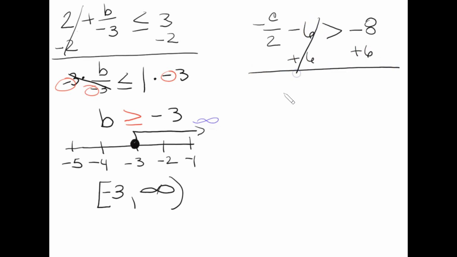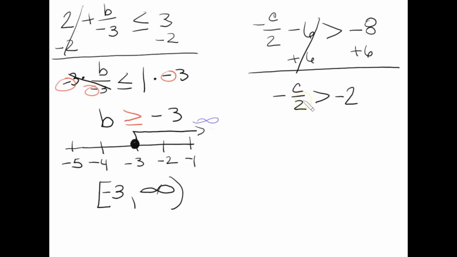These two cancel out, bringing down the -c over 2 is greater than. The signs are different, so I find the difference between 8 and 6, which is 2. The bigger number keeps the sign, so -2.